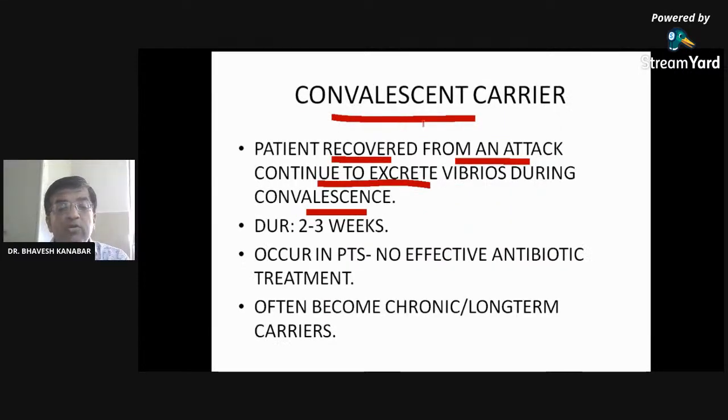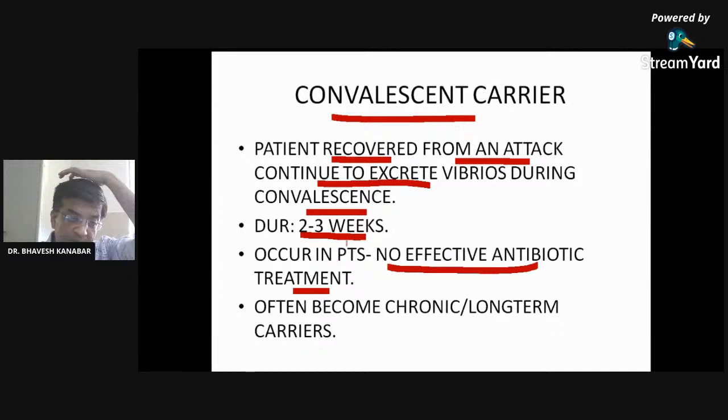Convalescent carriers are those who have recovered from the attack, and they can excrete Vibrio cholerae for 2 to 3 weeks. It occurs in patients where there is no effective antibiotic treatment in the convalescent carrier. And these convalescent carriers may often become chronic or long-term carriers.